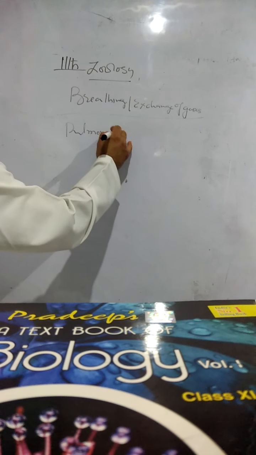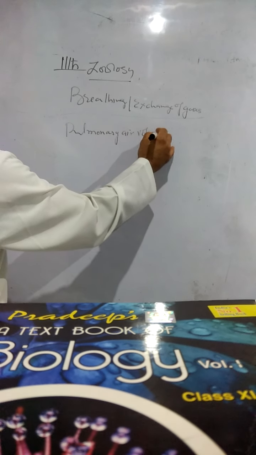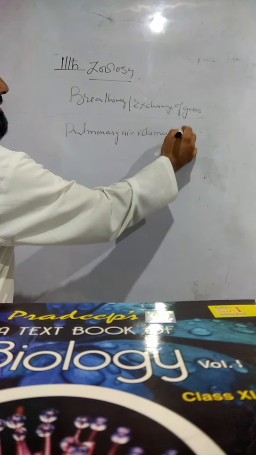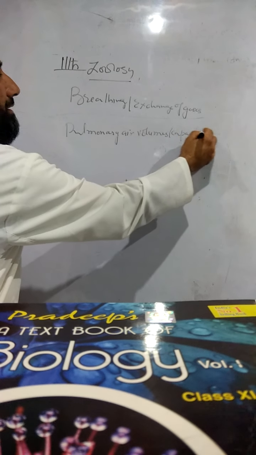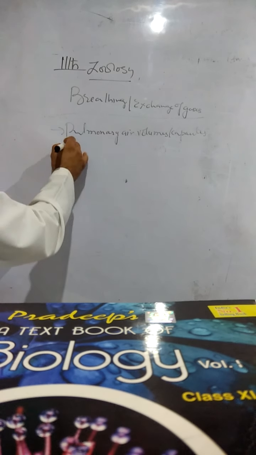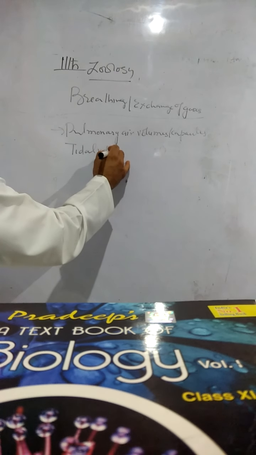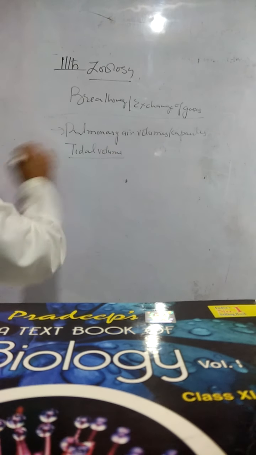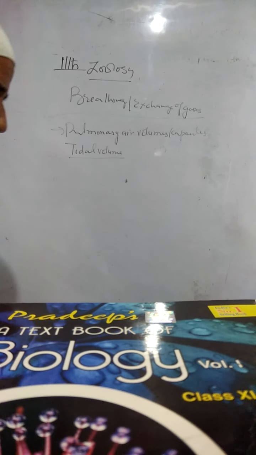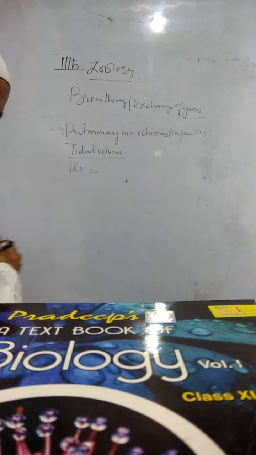Pulmonary air volumes and capacities. This is the topic which we are going to discuss today. The first term is tidal volume. Next is inspiratory reserve volume.